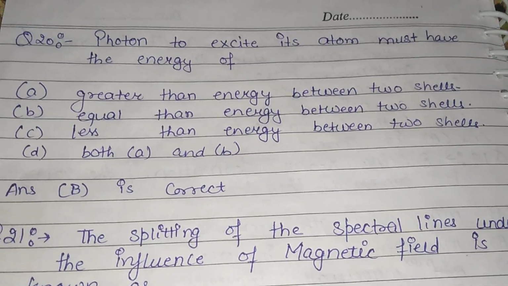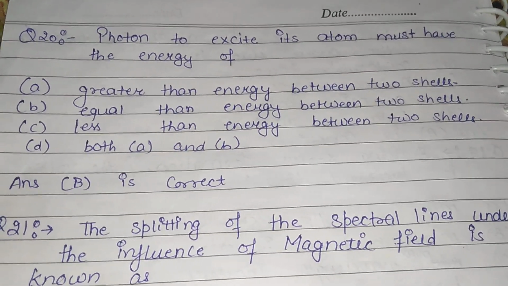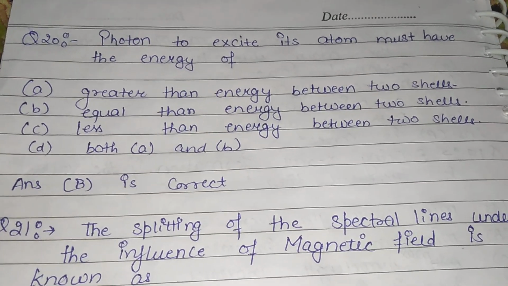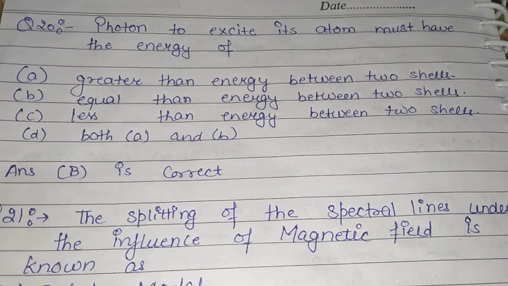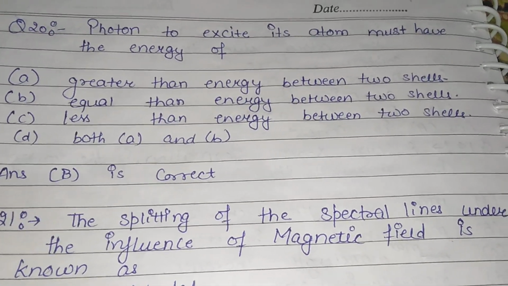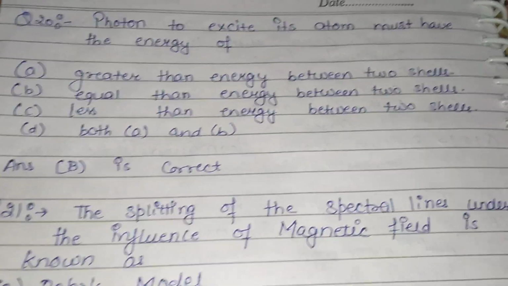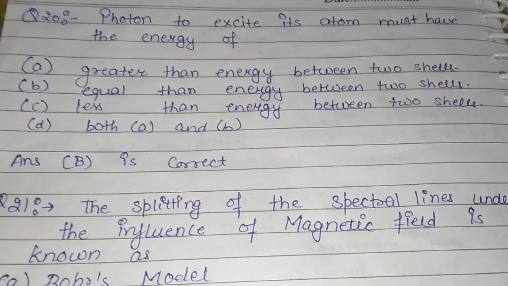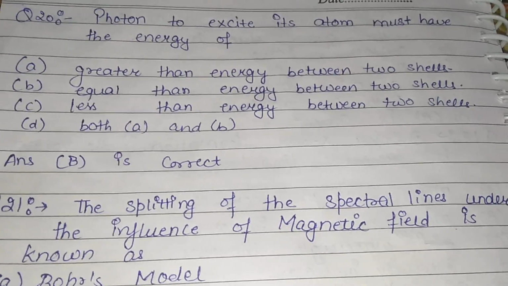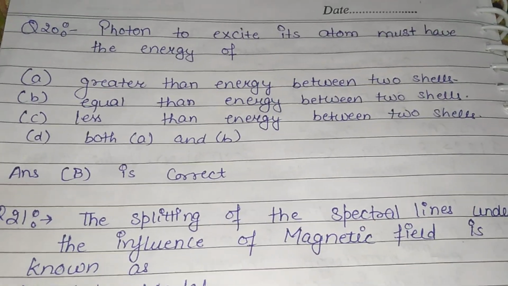Now next question is, a photon to excite an atom must have energy greater than the energy between two shells, equal to the energy between two shells, less than the energy between two shells, or both A and B. So it must have energy equal to the energy between two shells. Okay, answer B is correct.